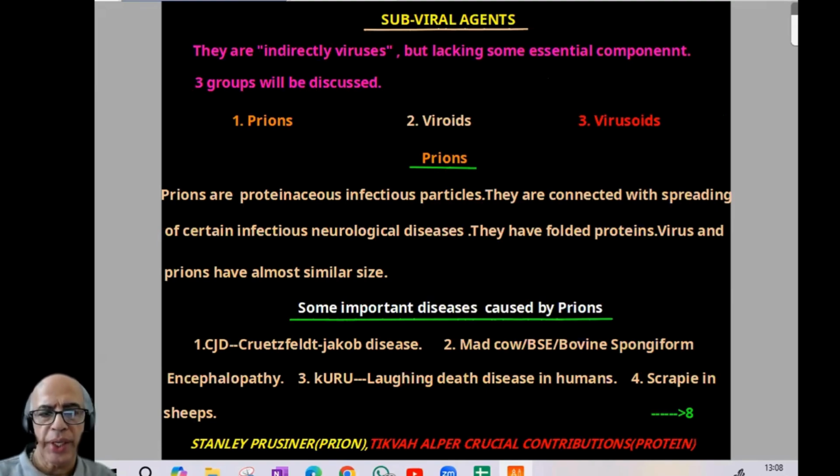They have folded proteins. Virus size and prion size are almost similar. Then some important diseases caused by prions. Then Stanley Prusiner and Tikvah Alper. Stanley Prusiner with the name prion, Tikvah Alper, crucial contributions including protein establishment. Then viroids.